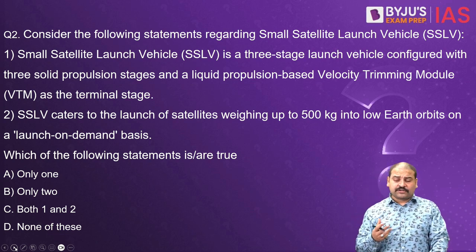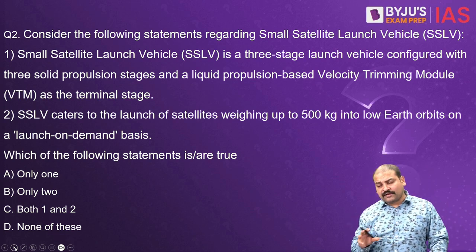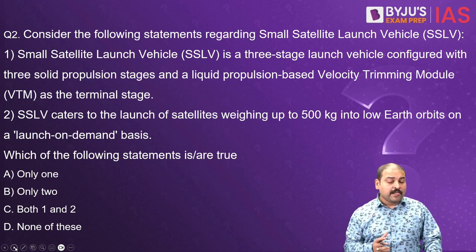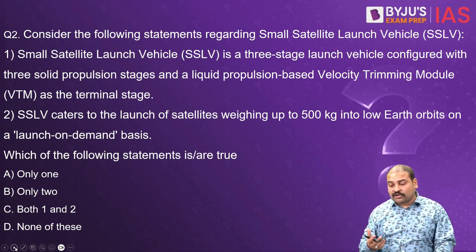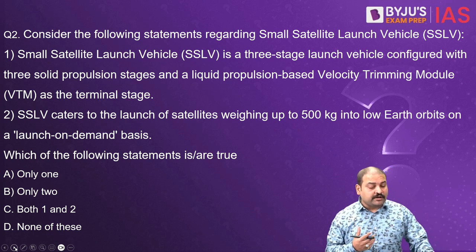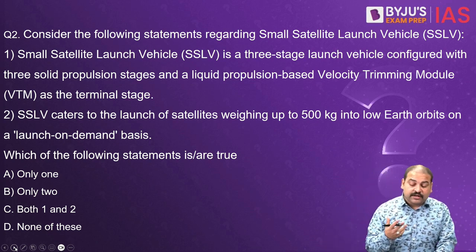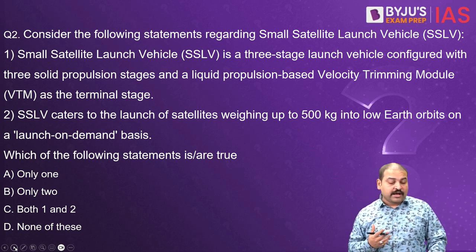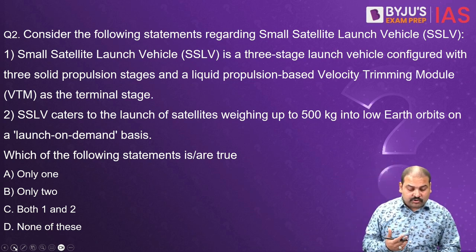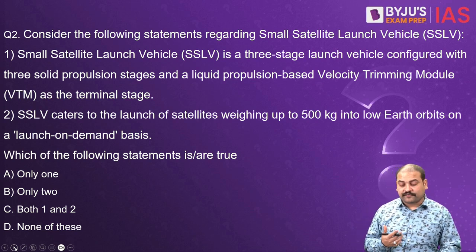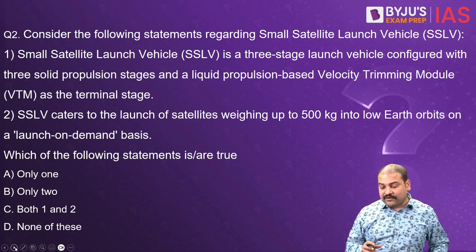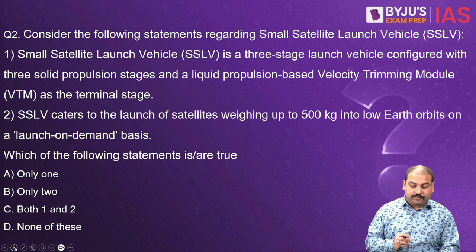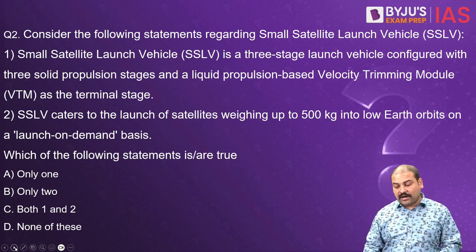Second, consider the following statements regarding Small Satellite Launch Vehicle, SSLV. 1. The SSLV is a 3-stage launch vehicle configured with 3 solid propulsion stages and a liquid propulsion based velocity trimming module as the terminal stage. Number 2, SSLV caters to the launch of satellites weighing up to 500 kg into low Earth orbits on a launch on demand basis.